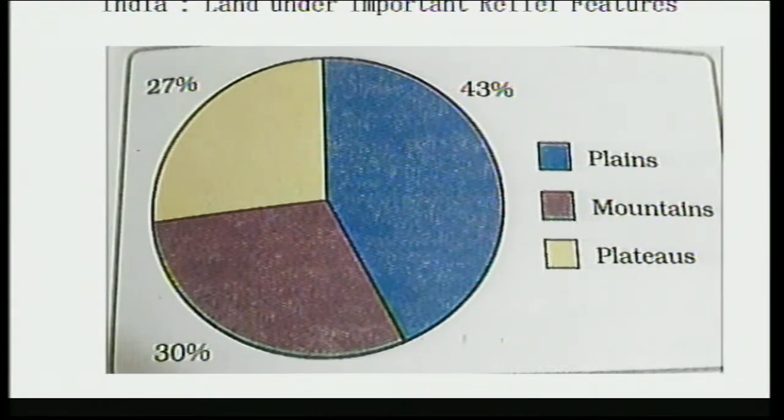Then the plains are known for all types of development, whether agriculture, industry or transport, all types of economic development you can see in plains. And plateaus are rich in minerals, but these are limited. We cannot increase these areas.